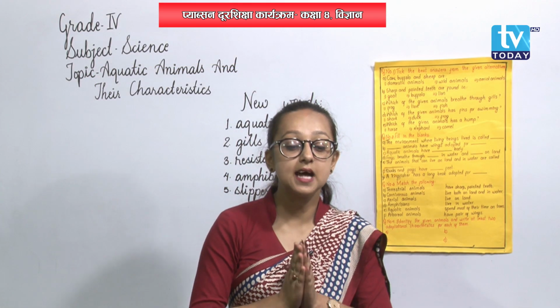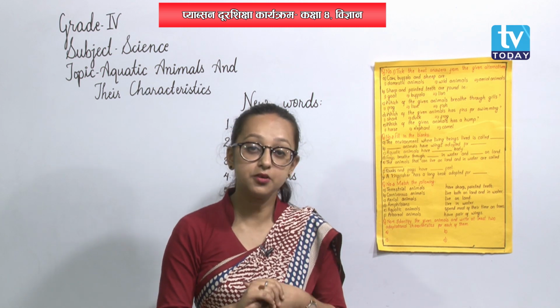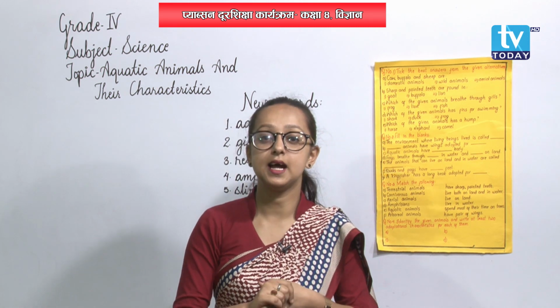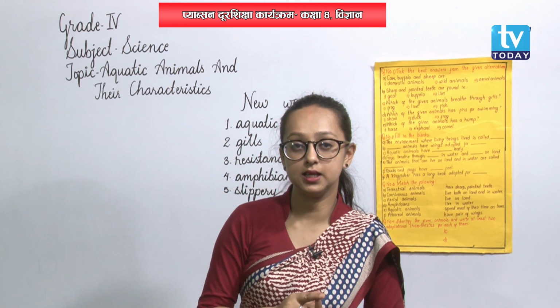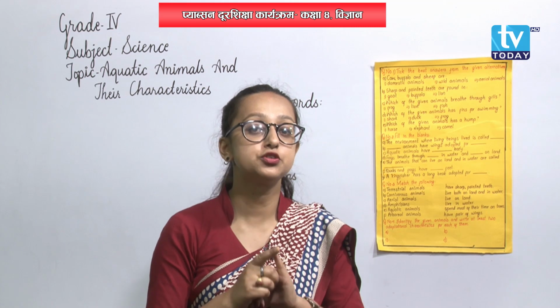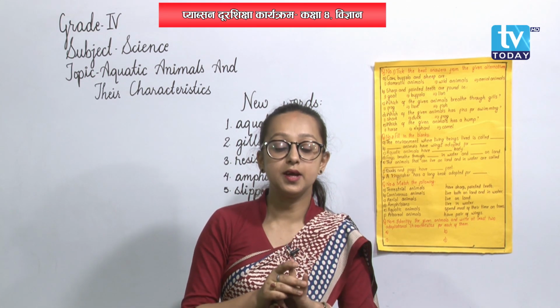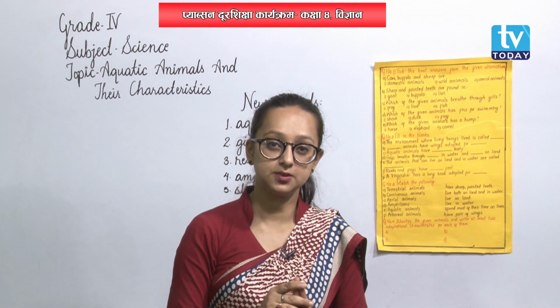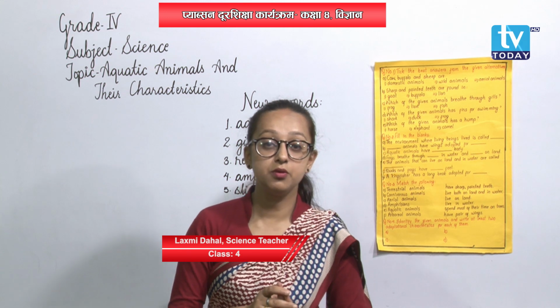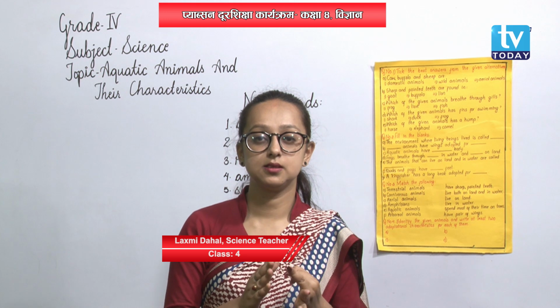Well, these are the adaptational characteristics of aquatic animals that we discussed today. First one, we discussed the shape of their body, that is, their body is streamlined or boat shaped. And second one, they have fins to swim easily in water. In a similar way, we also discussed the terms flippers and paddles.